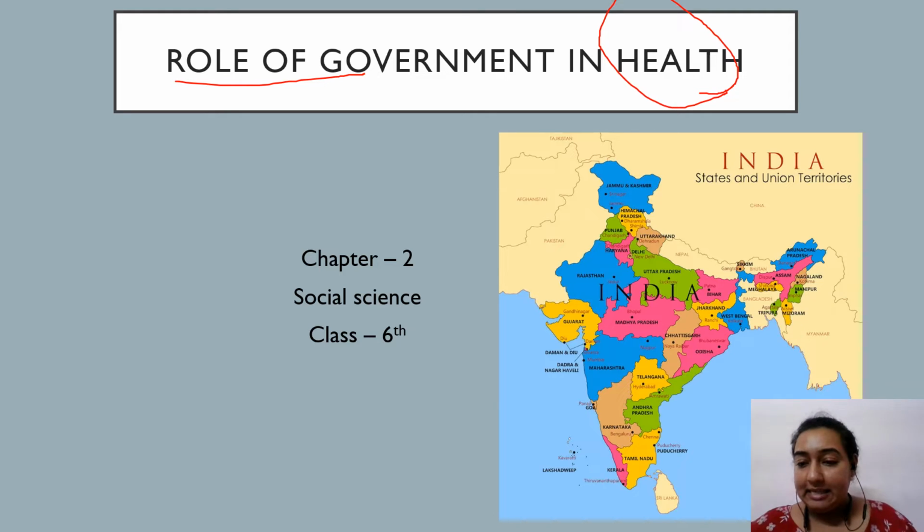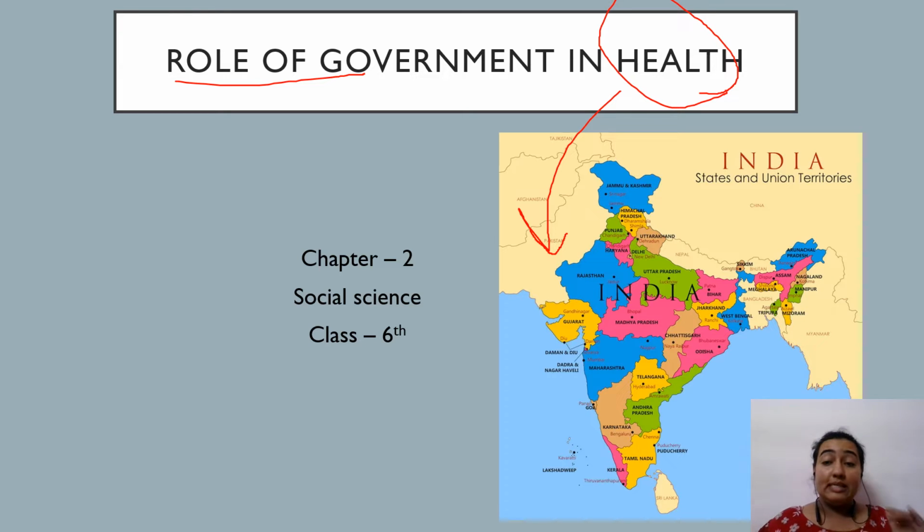As we can see, I have pasted one map of India over here. Does anybody have any idea which state or which city in India has the best medical system, facilities, insurance facilities, hospital facilities? If you have any idea, you may comment down in the chat box and let's move forward.